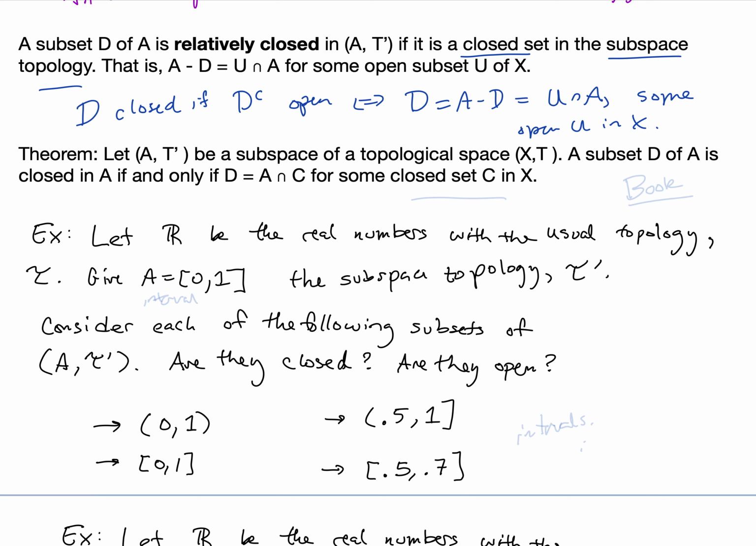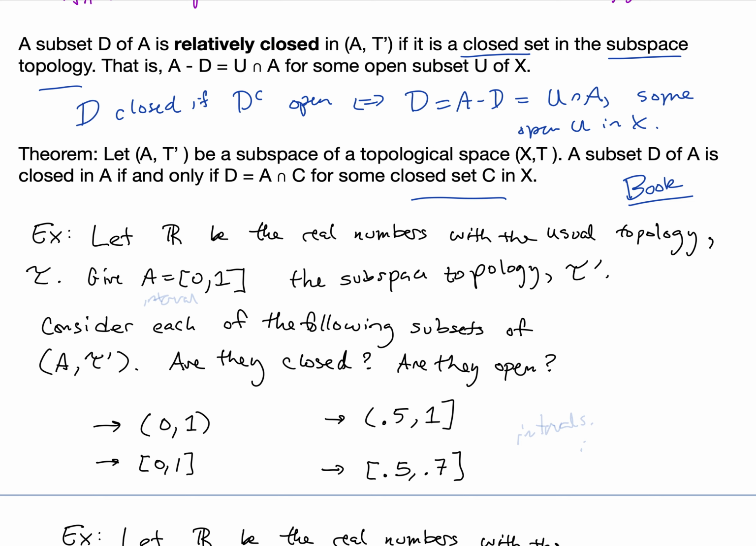So here's a theorem just stating that if A tau prime is a subspace of the topological space X tau, then equivalently a subset D of A is closed in A if and only if D is equal to A intersect C for some closed set C in X. So you could either think about A intersected with a closed set C in X, or think about the complement of D being equal to some open set U in X intersected with A. So either way will work. This proof is pretty clear and it's in the book, so I'll just let you take a look at it.